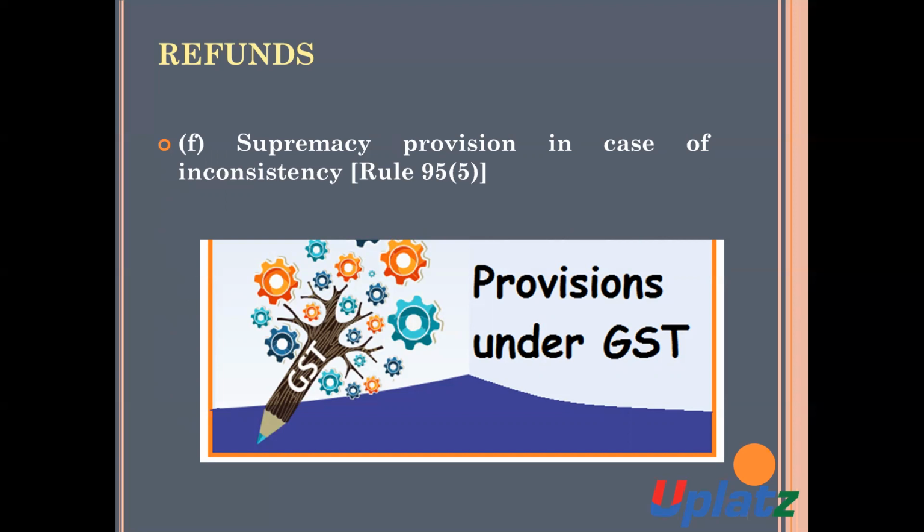Now we will discuss the supreme provision in the case of inconsistency. What will be the supreme provision in the case of inconsistency? Rule 95, Subrule 5.